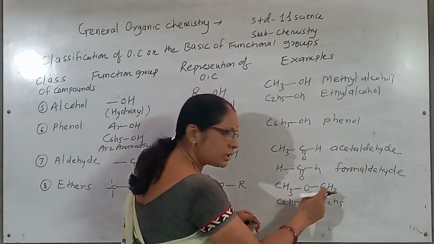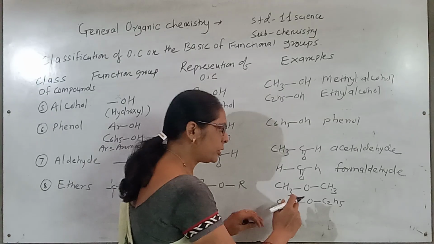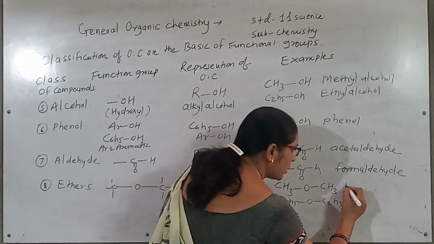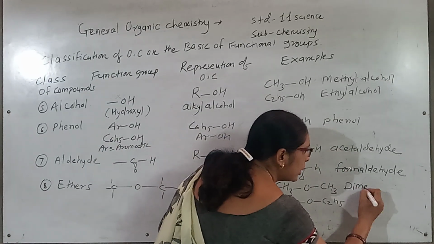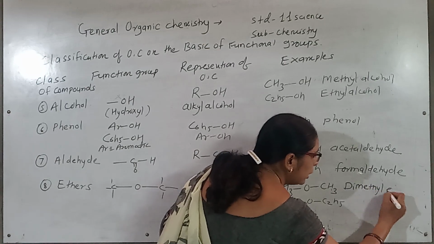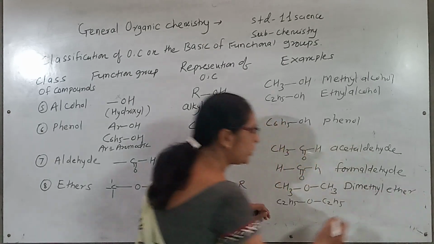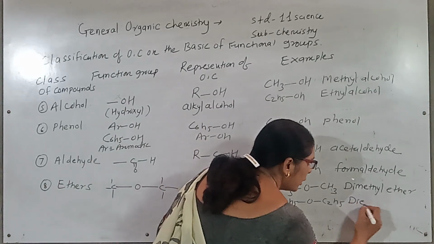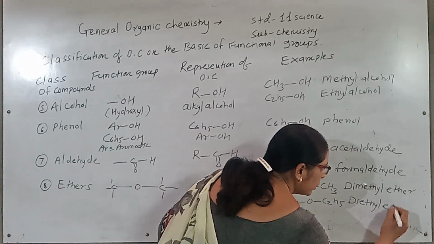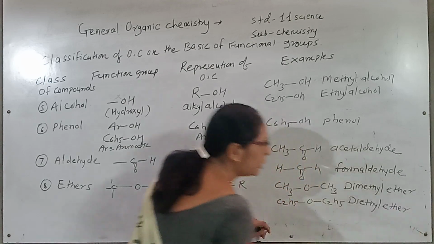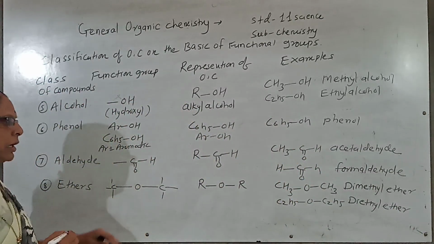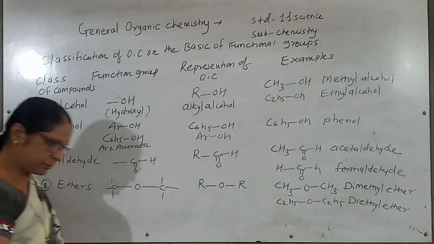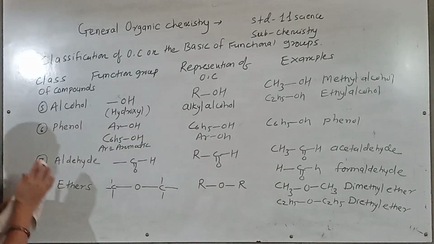Now this CH3, these two groups are the same, so they are the two and therefore di. So I call it as a dimethyl ether. These two groups are ethyl, so they are called as a diethyl ether. So like this way, this class of the compound is represented as the ethers. Okay. The next class of the compounds are